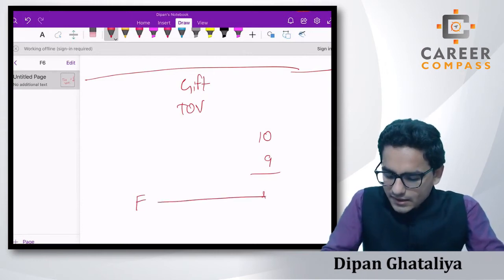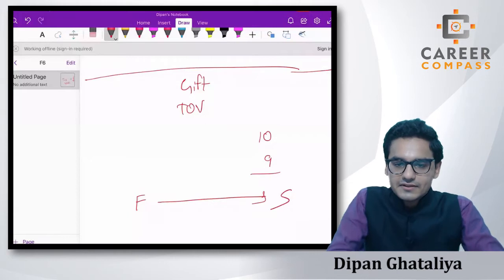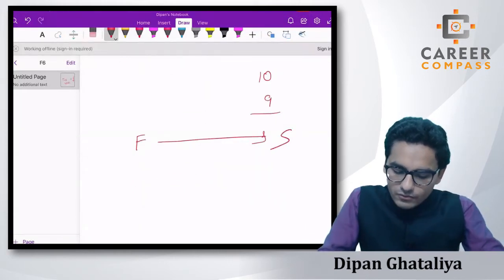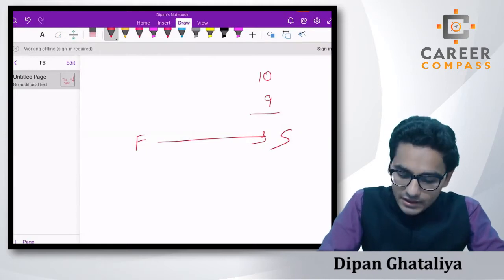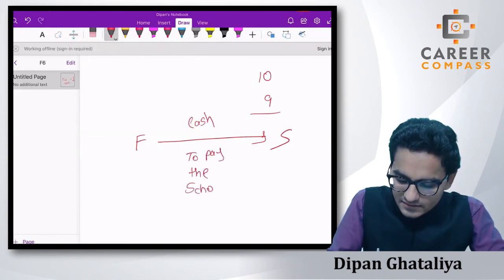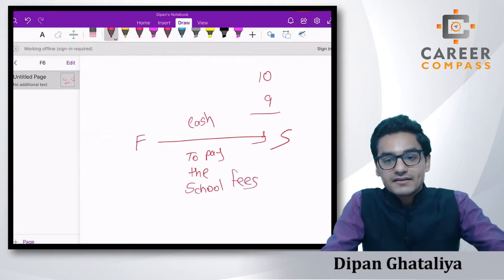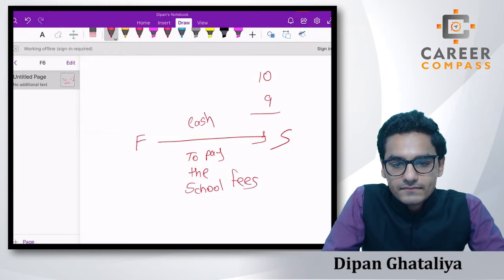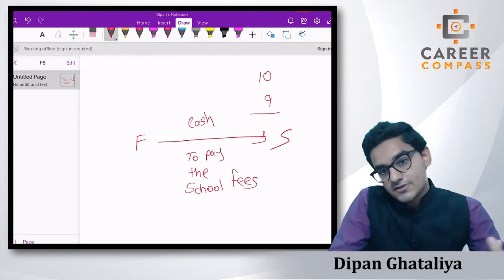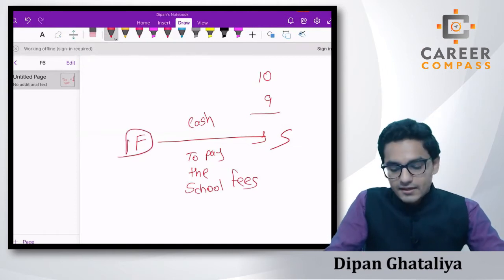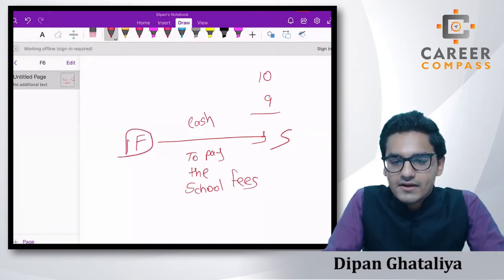So if we are considering the gift between these two parties, then it may be possible that the father has given cash to the son to pay the school fees. Yes students, if the father is giving cash to the son to pay the school fees, then this is a gift, right? There is a reduction in the estate value of the father, the donor, right? Then we can say that this is a gift and let's levy the IHT.